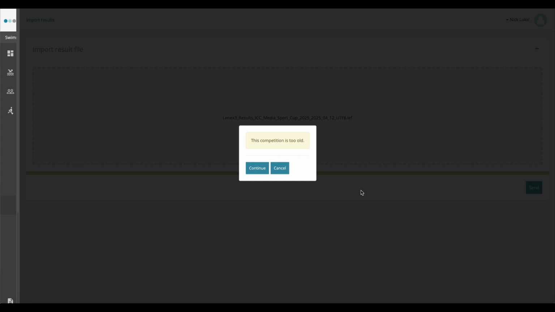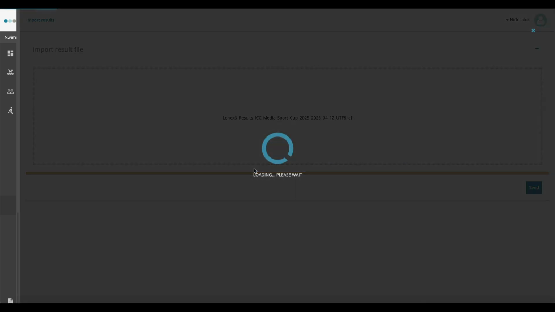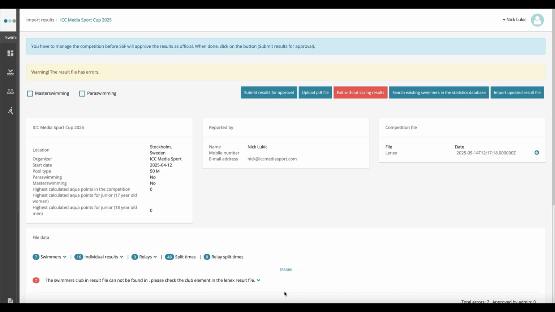If the competition's start date is older than 1 month, you get a question that the competition is old, and you click Continue if you want to import. Continue. When the import is completed, a window is shown with the information about the imported competition. Any potential errors found in the file are also shown here.